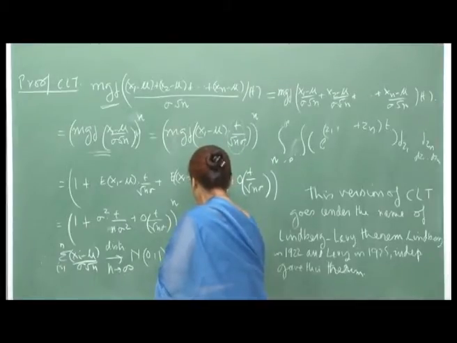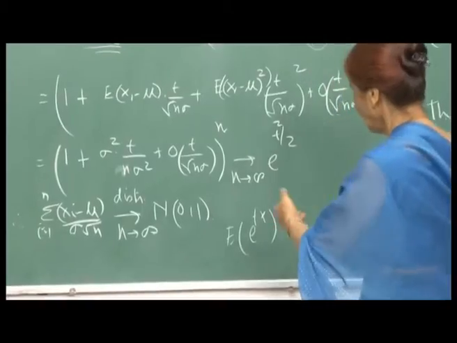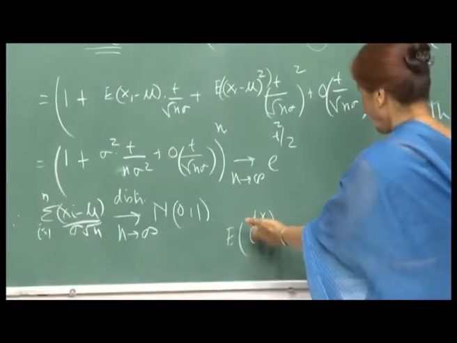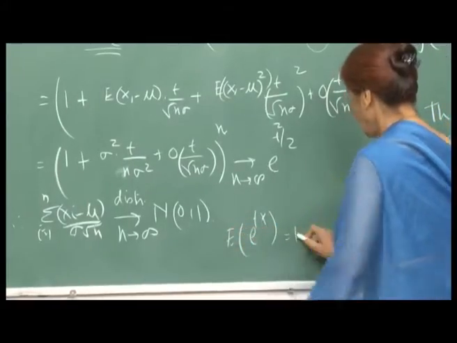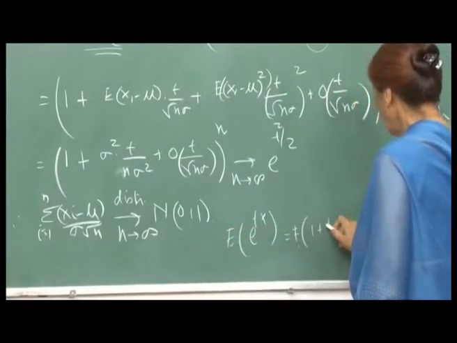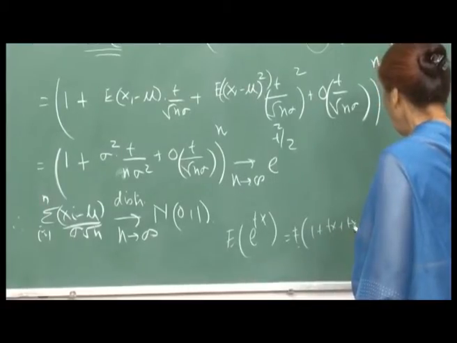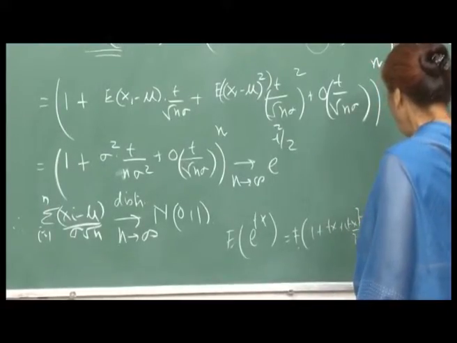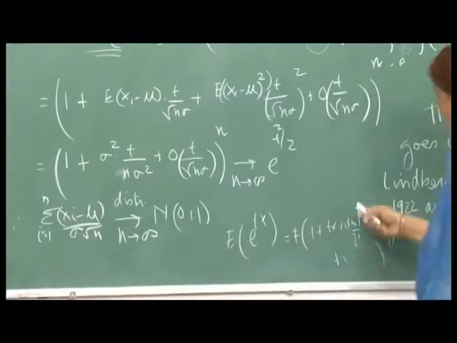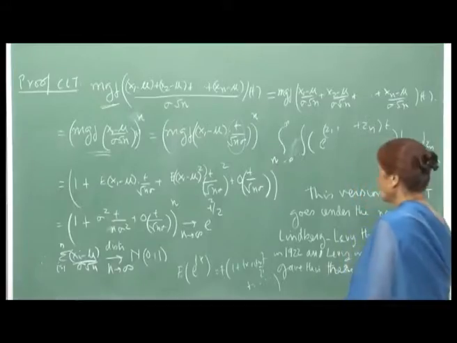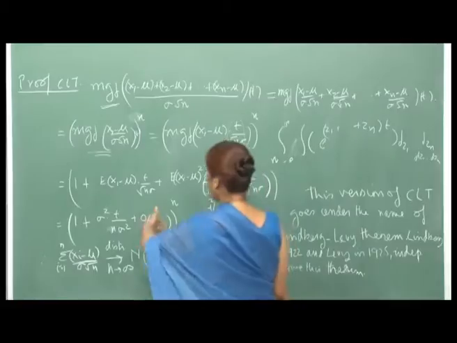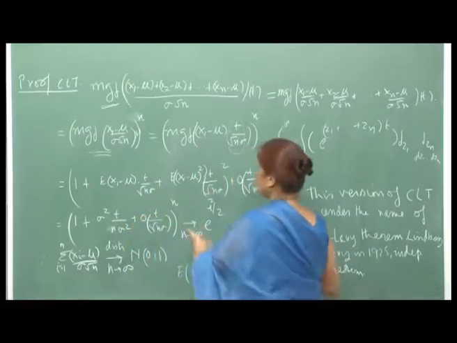So, I am just expanding e raised to tX, and this will be the expectation of 1 plus tX plus (tX) whole square by factorial 2 and so on, the expansion of e raised to tX. Then I am taking expectation inside.